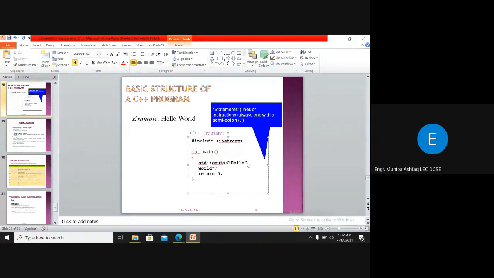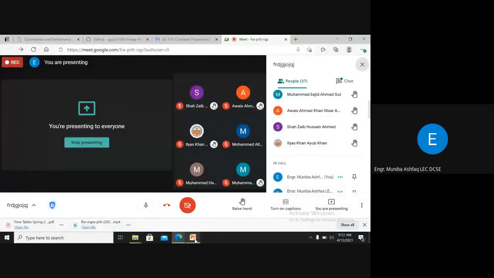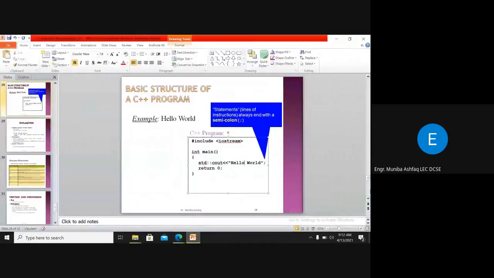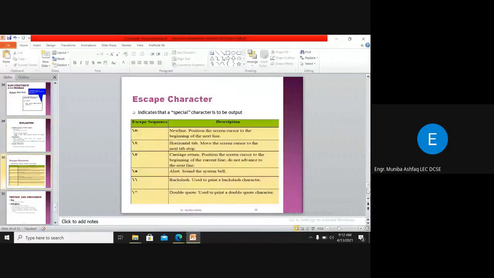It must be some statement, right? So in order to include double quotes within your text, you have to use this backslash sign before the double quote so that it gets printed on the screen. If you want to include a double quote within this text hello world, just write backslash and this double quote. When you compile it, there will be no error and it will get printed on the screen, right?